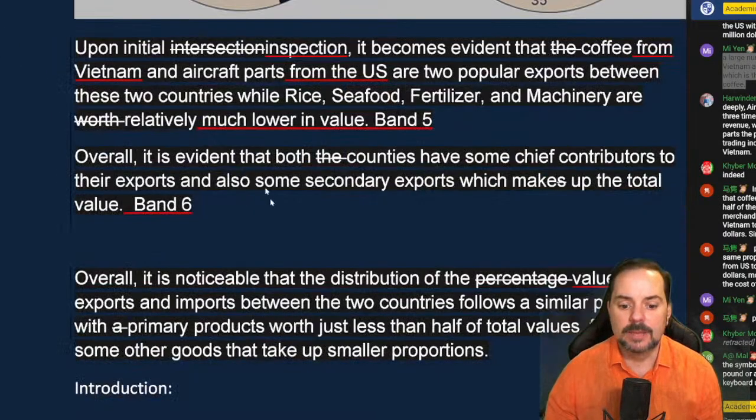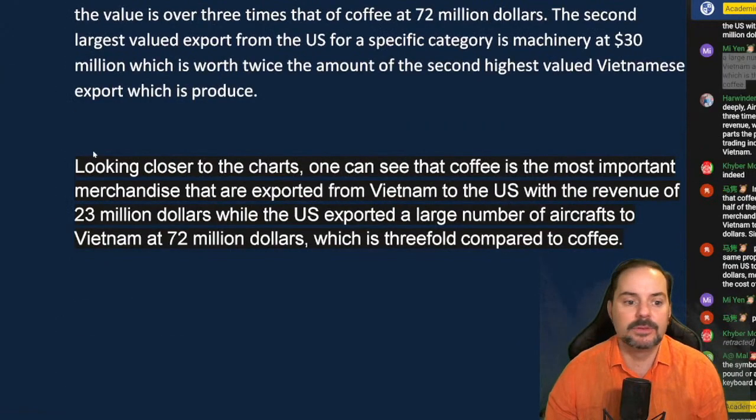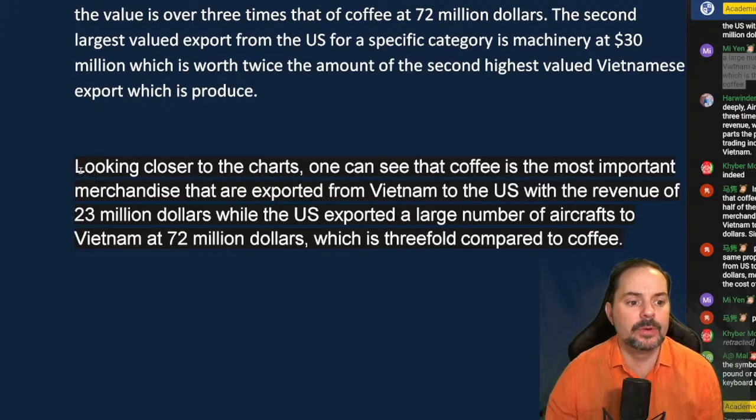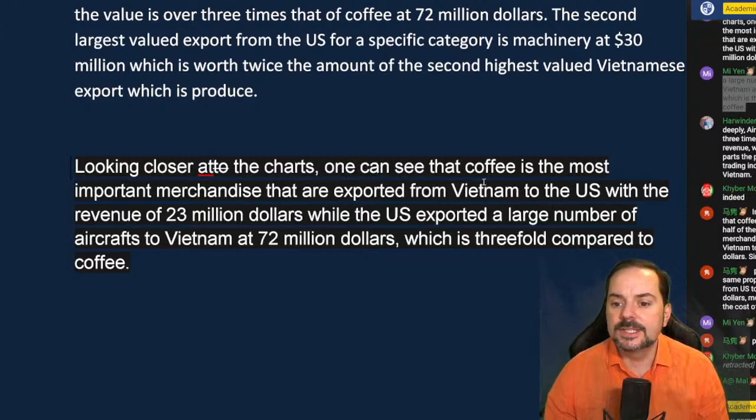Okay. All right, let me take a look at what Mien wrote here. Okay, Mien, so let me give you a bit of feedback. Here we go. So Mien writes, looking closer at the charts, one can see that coffee is the most important merchandise that are exported from Vietnam to the US.